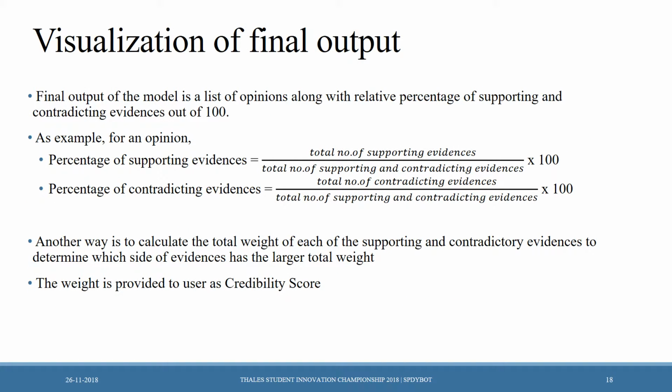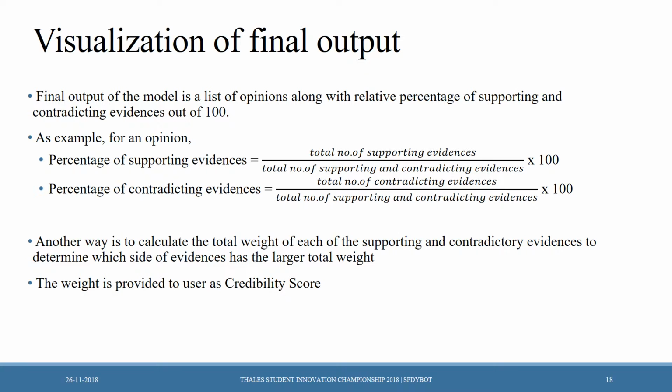Visualization of the final output. The final output of the model is a list of opinions along with the relative percentage of supporting and contradicting evidences out of 100. For an example, take an opinion. Now, calculate the percentage of supporting evidences by taking the total number of supporting evidences divided by the total number of supporting and contradicting evidences, times 100. The percentage of contradicting evidences can be calculated by taking the total number of contradicting evidences divided by the total number of supporting and contradicting evidences multiplied by 100.